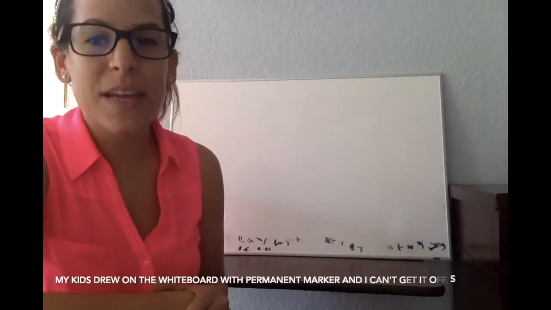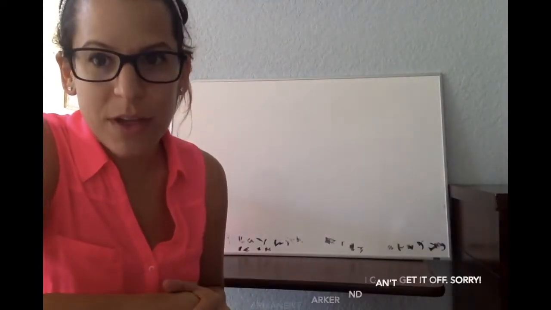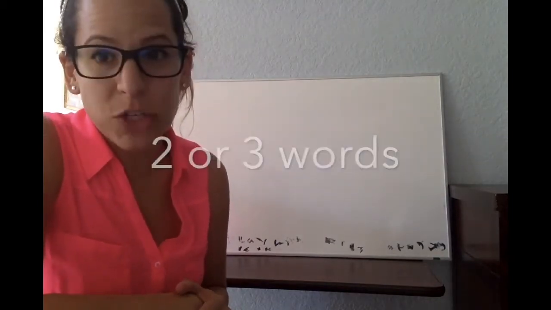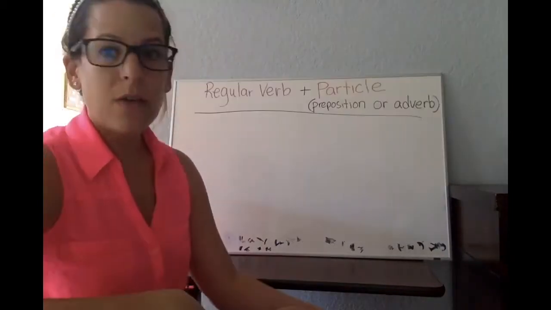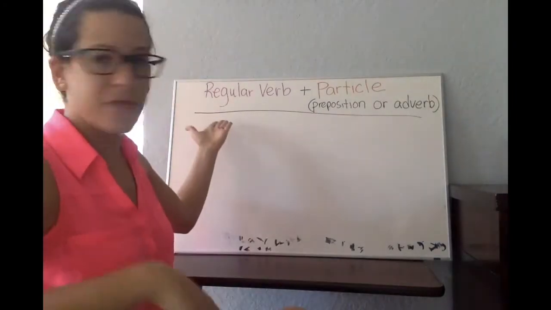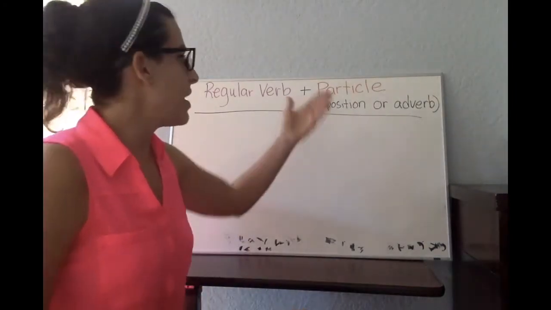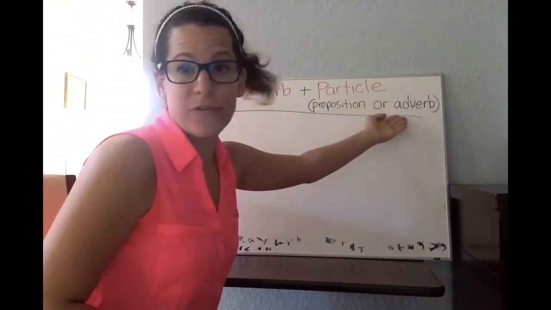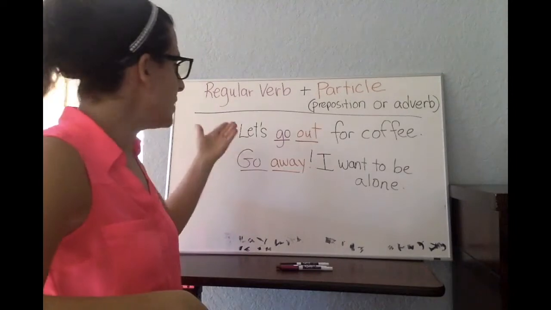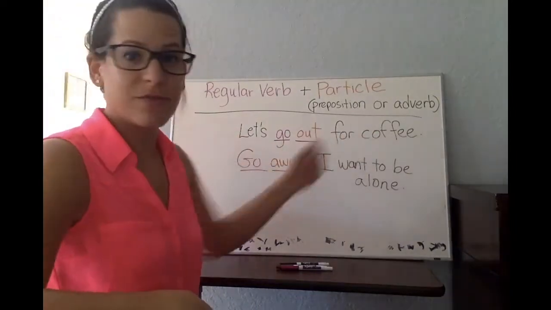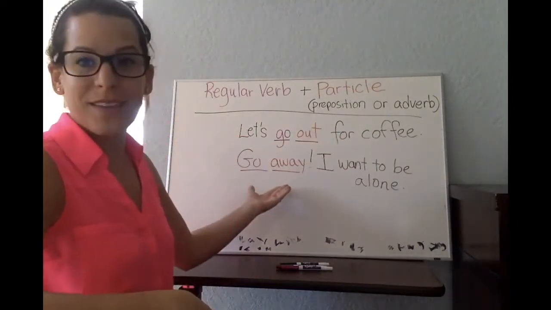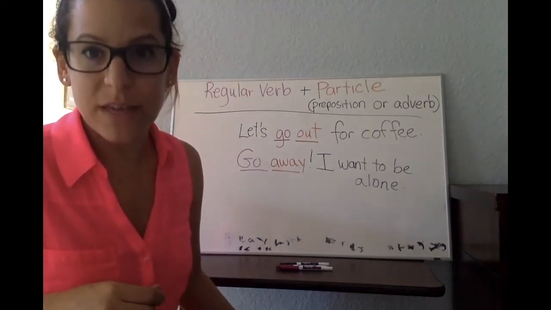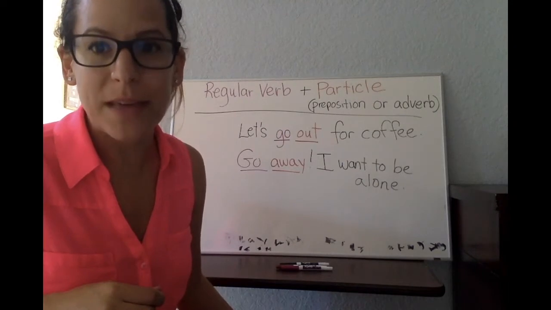Hey guys, today we're going to talk about phrasal verbs. Phrasal verbs are multi-word verbs, and that means that they usually have 2 or 3 words. Phrasal verbs combine a regular verb, like go, with a particle, which is a preposition, like out, or an adverb, like away. For example, let's go out for coffee, or go away, I want to be alone. Those phrasal verbs have totally different meanings, even though they have the same base verb.